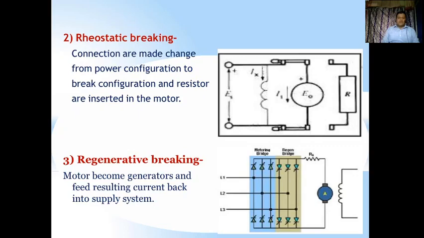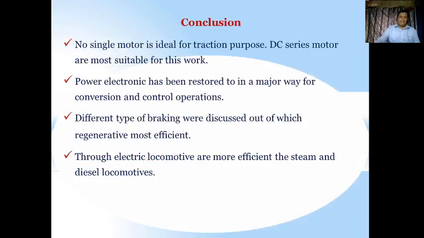That same concept is applied here, where the motor supplies power back to the system, and this reverse direction of current makes the motor slow down. This is called regenerative braking.